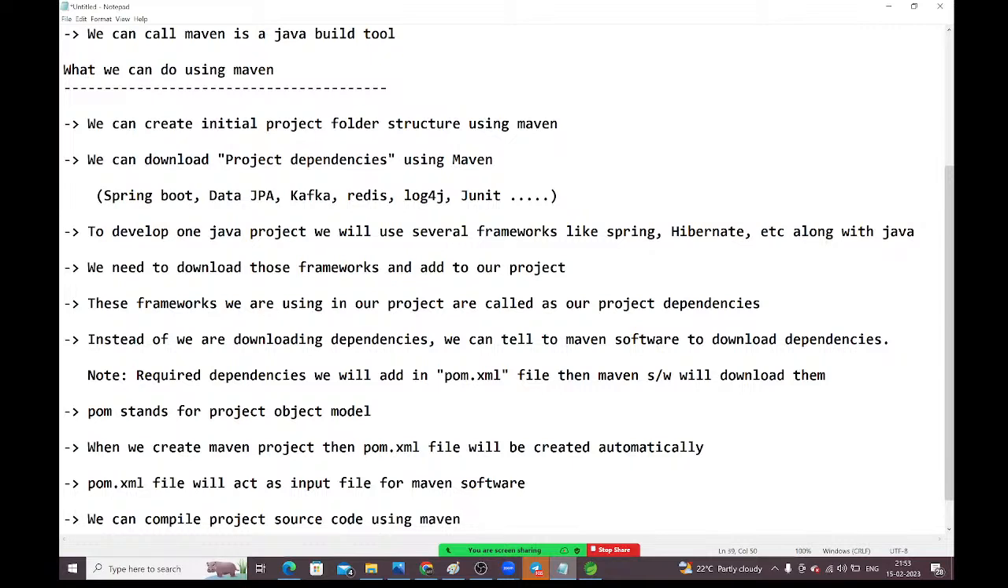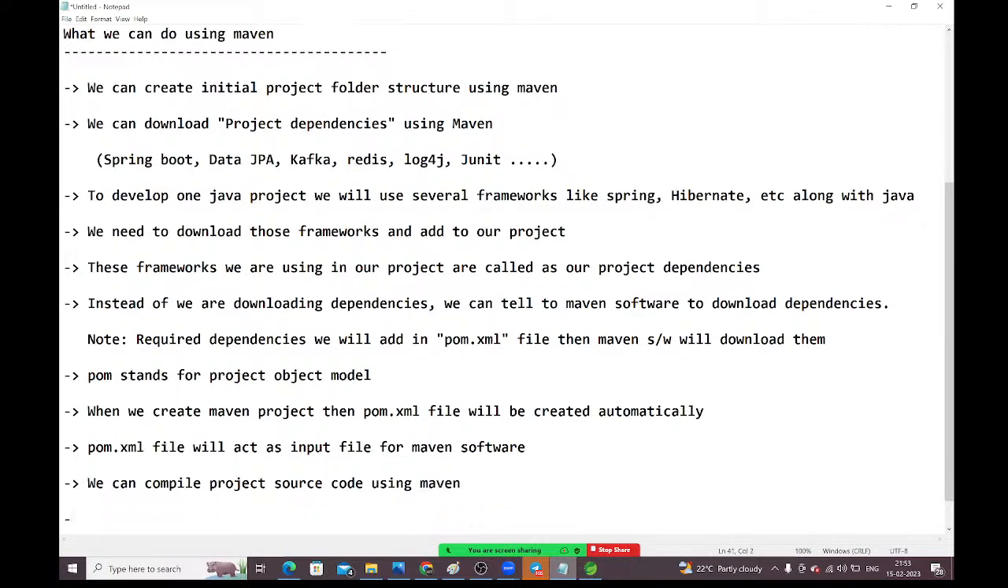And we can package the Java project as jar or war files using Maven. I hope it is clear, guys? Guys, just read the steps once.